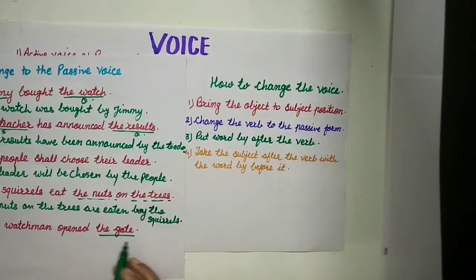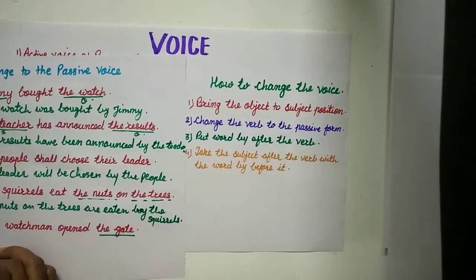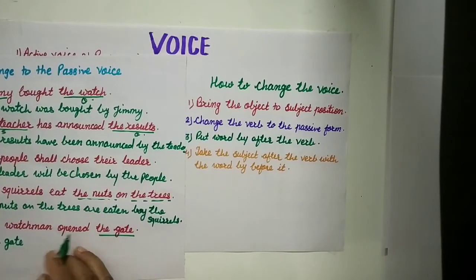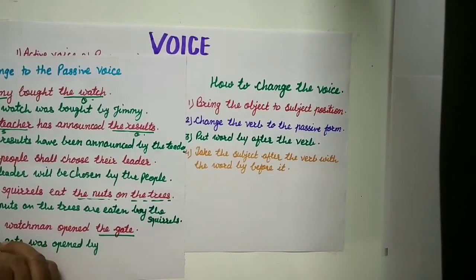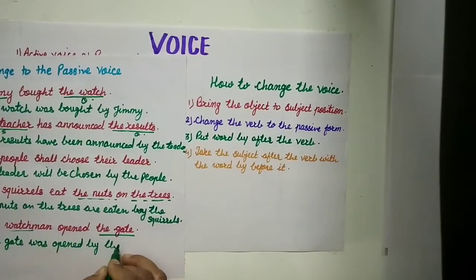Now this is the object, take the object first: the gate. Opened, change the verb into the passive form, was opened. Then after the verb, the word by, then write down the subject, the watchman.